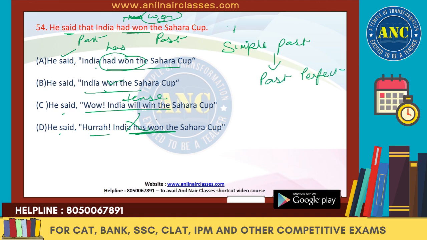Okay. So "has won" in it has become the present. We cannot make it the present tense. So D will also go, C will also go, B will also go. The right answer will be A.